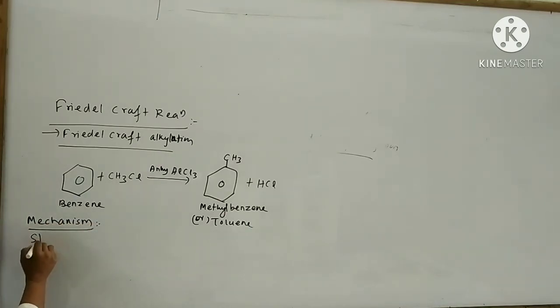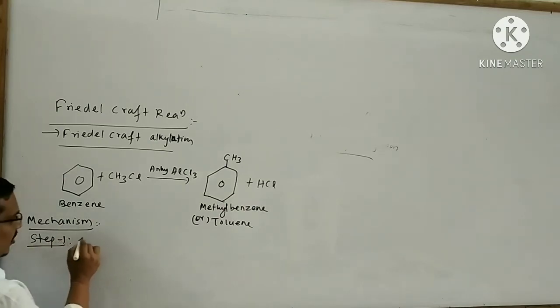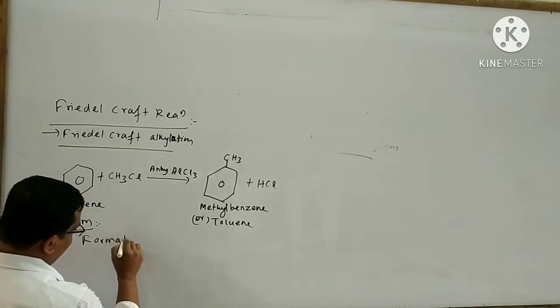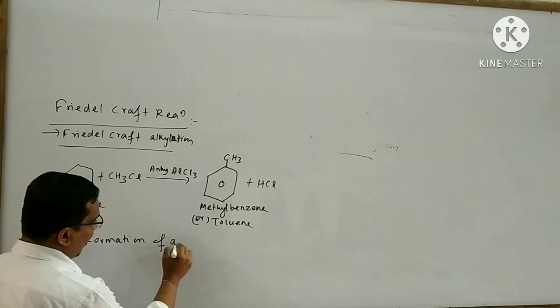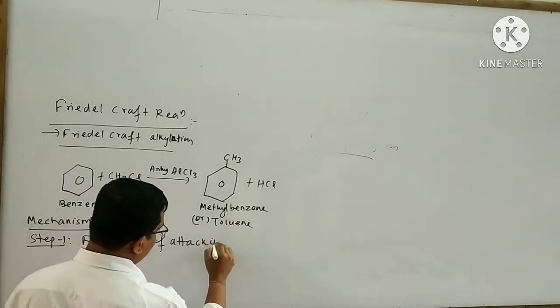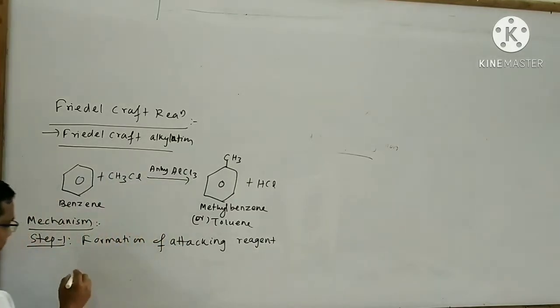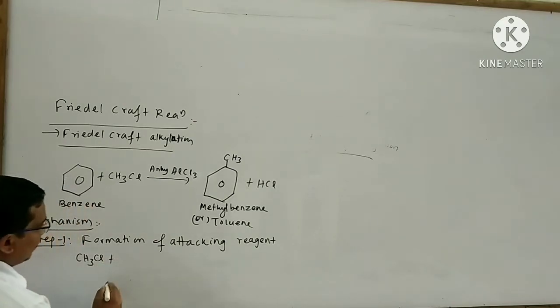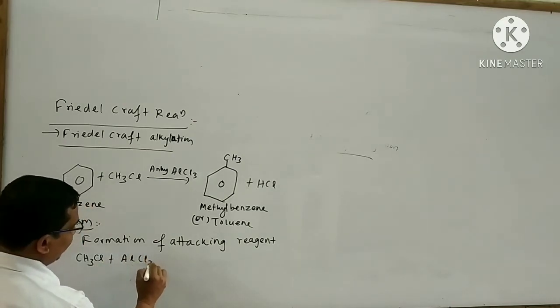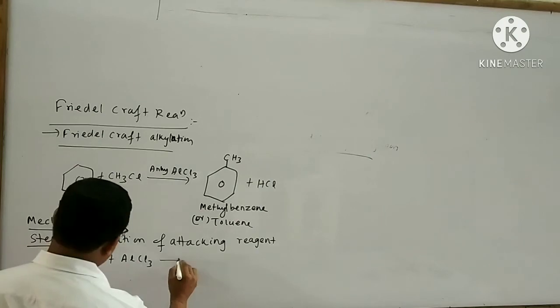First step is formation of the attacking reagent. At first, the alkyl halide is subjected to reaction with AlCl3. Then what will happen?